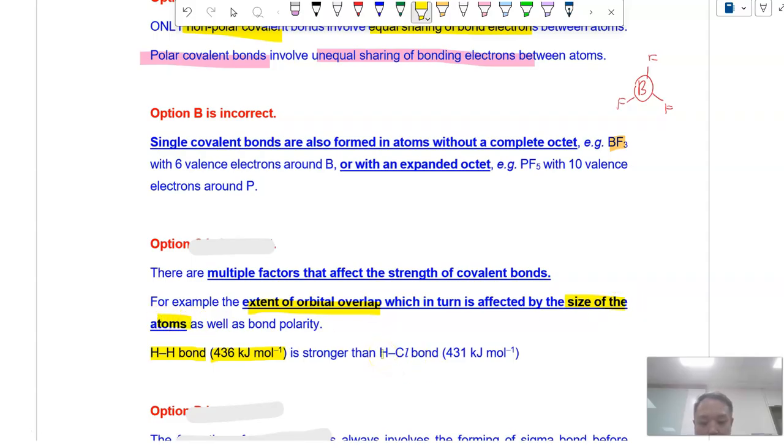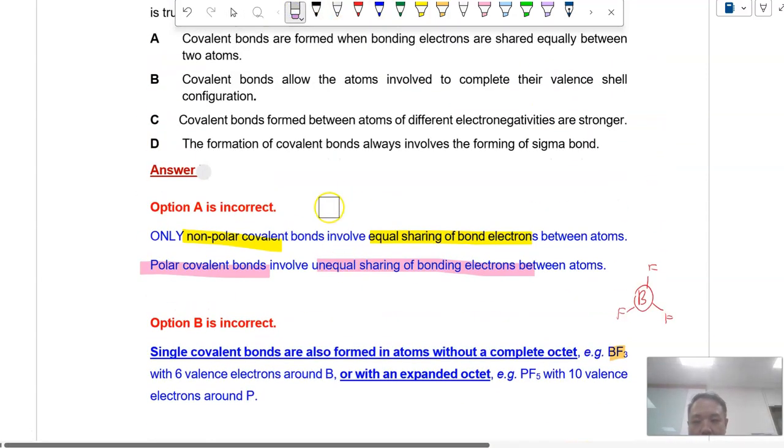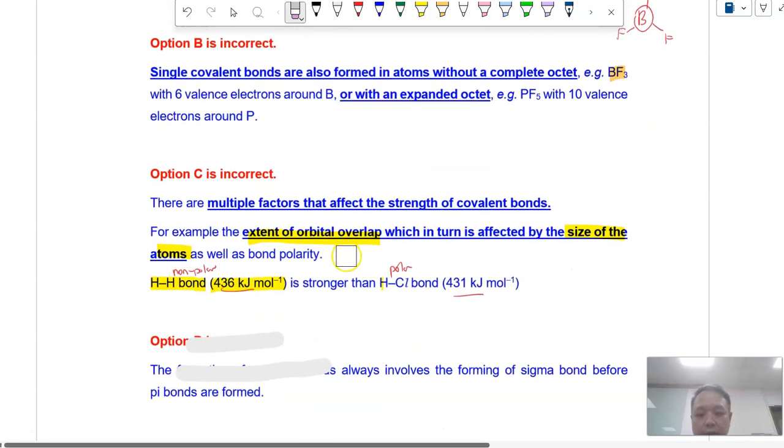Although the H-H bond is non-polar, the H-Cl bond is polar, of course. You can see the bond energy of the H-H bond is slightly stronger than the H-Cl bond. So polarity is not the only factor that affects covalent bond strength. For polar bonds, we do observe a general trend that they are stronger, but it's not true all the time, and therefore option C is not a good option.